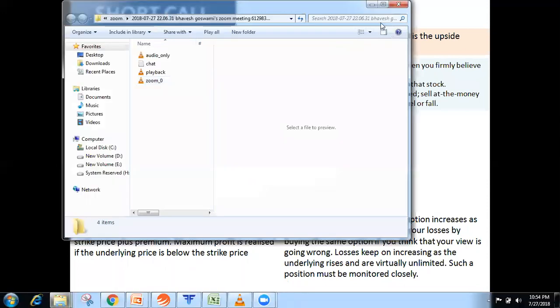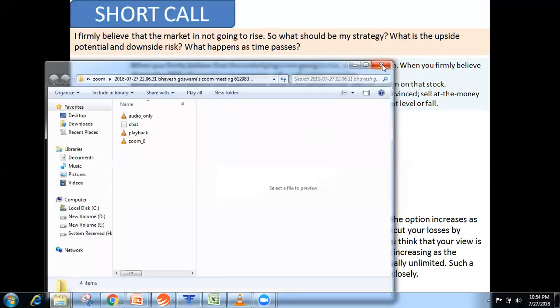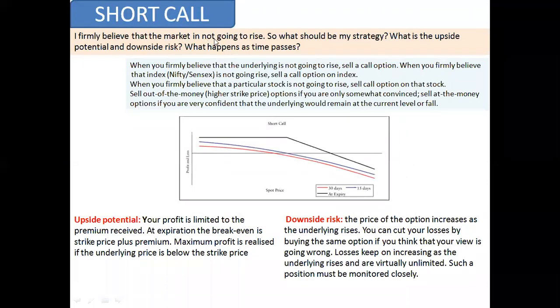Now, I firmly believe that the market is not going to rise. So what should be my strategy? I can buy a put, or I can sell a short call. So here I'm doing a short call. The short call means that I believe the market will fall, and then I will make the money. I will short a call and I will make money when the market is making a downside.